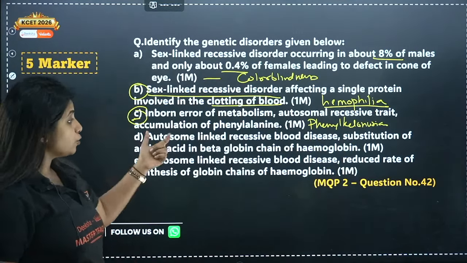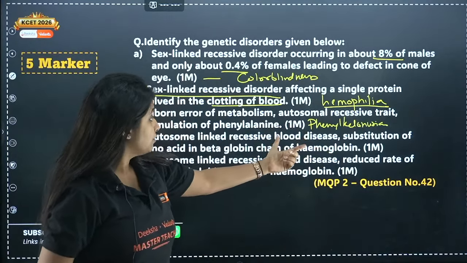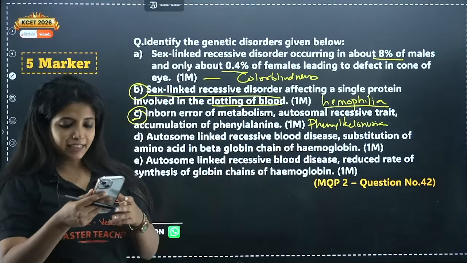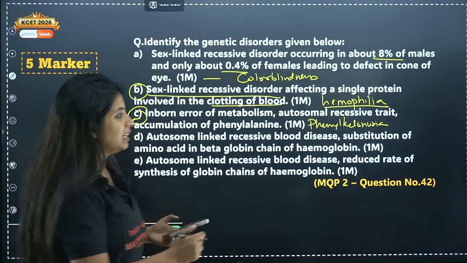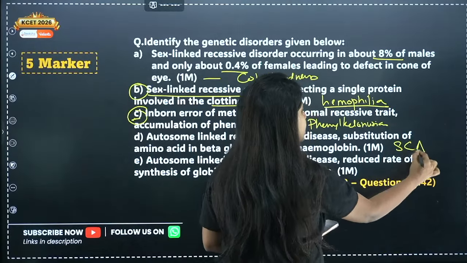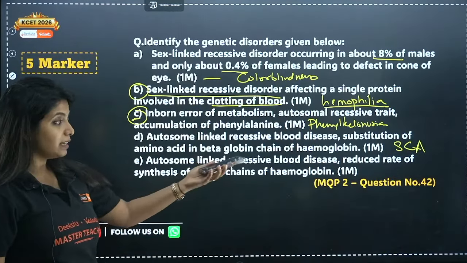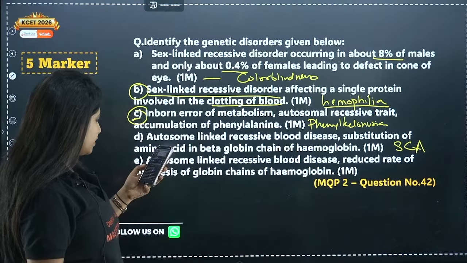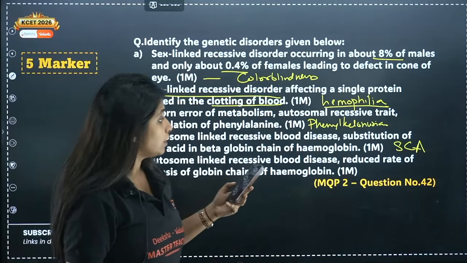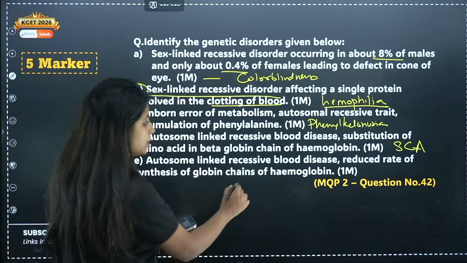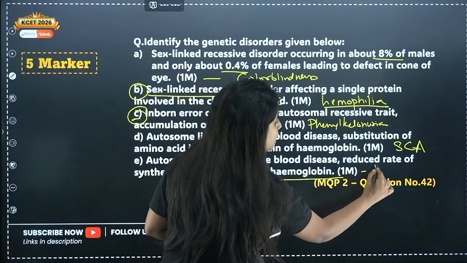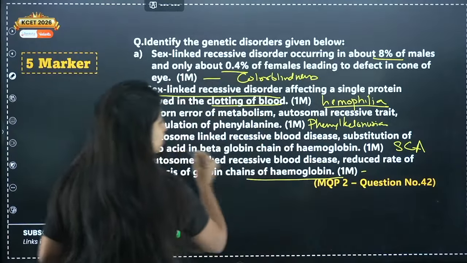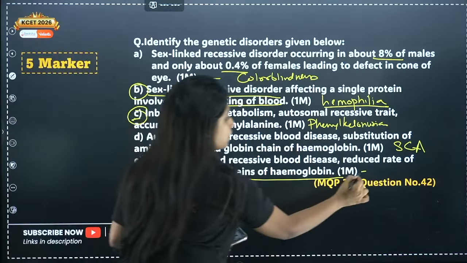Super. Now, autosomal linked recessive blood disorder that leads to substitution of an amino acid in the beta globin chain of hemoglobin. Yes. What is the answer for D option? It is going to be sickle cell anemia. Because here clearly substitution is being mentioned. And the E, the last one that we have, autosomal linked recessive blood disorder, reduced rate of synthesis of globin chains of hemoglobin. Your answer is going to be thalassaemia. Reduced rate of hemoglobin means thalassaemia.